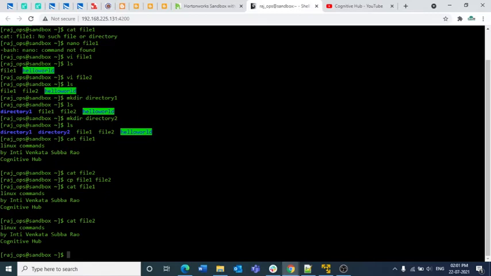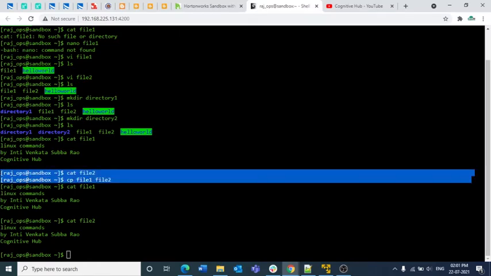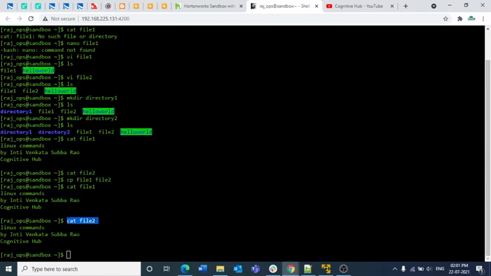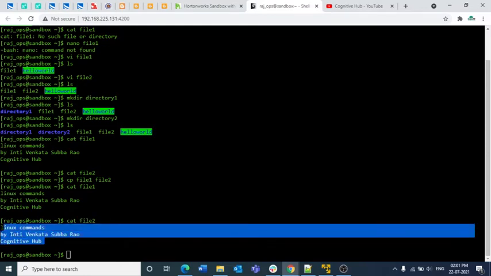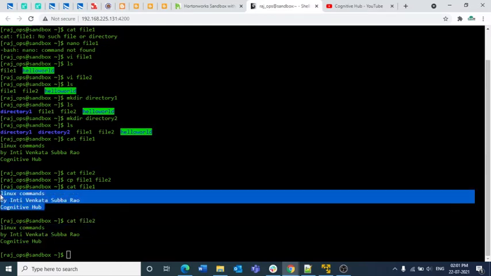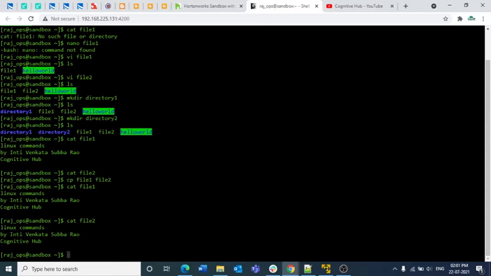So if you observe this, previously we didn't have any content in the cat space file 2 here. But now if you execute the same command cat space file 2, we have the same content what we have in the file 1. So this is how you need to copy the file 1 to the file 2. And we have one more command as well here in this space of copy. So we can also copy the same content to the other directory as well.